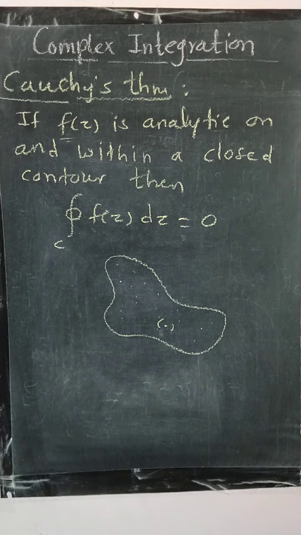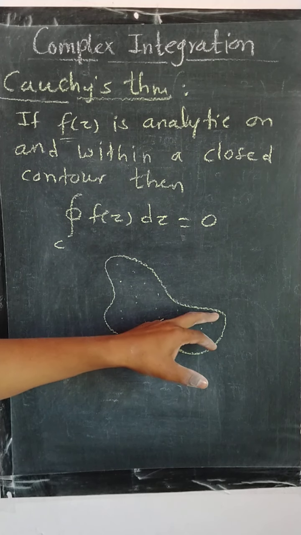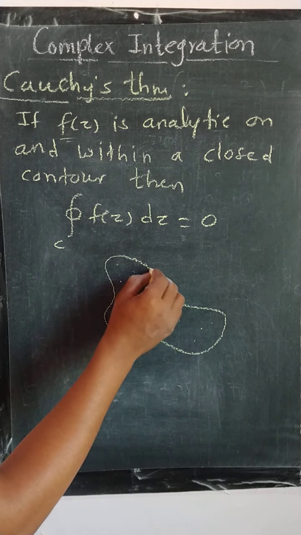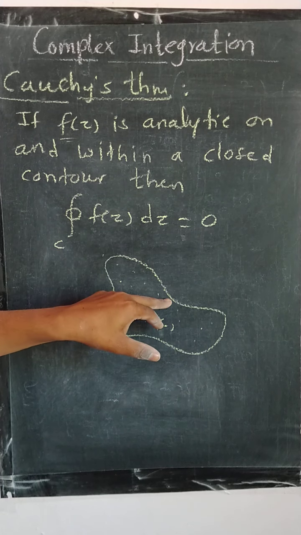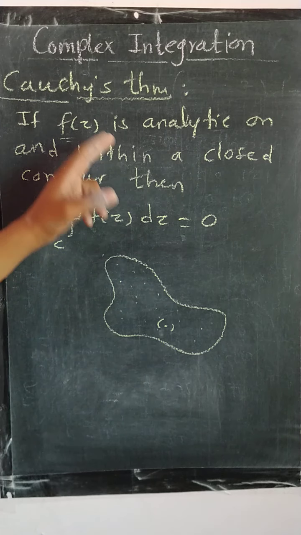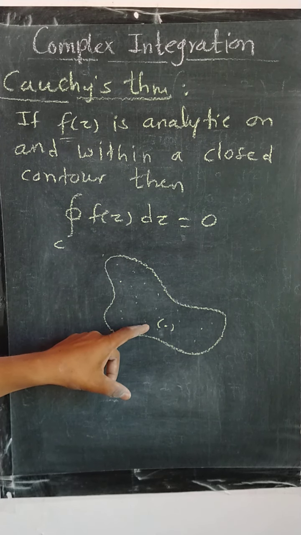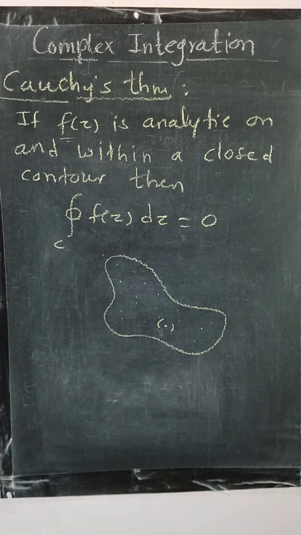Okay, so Cauchy's theorem says if the function is analytic on the curve, that means if you consider the points on the boundary of the curve, the function must be differentiable, the function must be analytic. And within the curve, if the function is analytic on the curve and within the curve, then the integration over that closed curve is always 0.